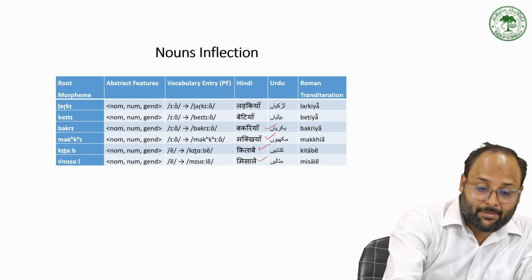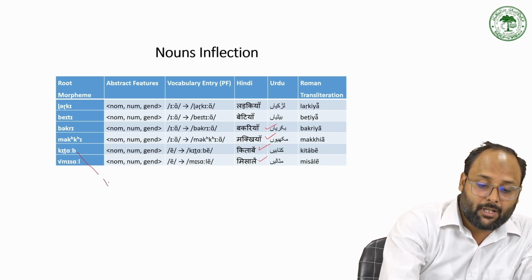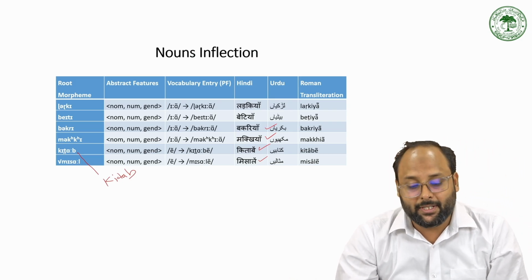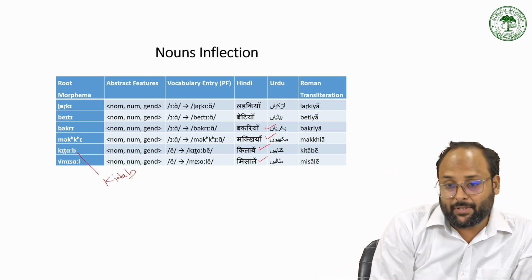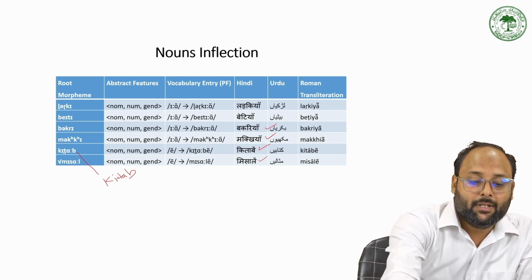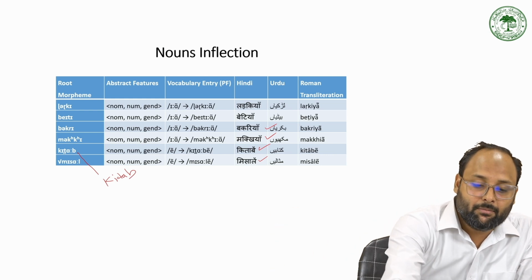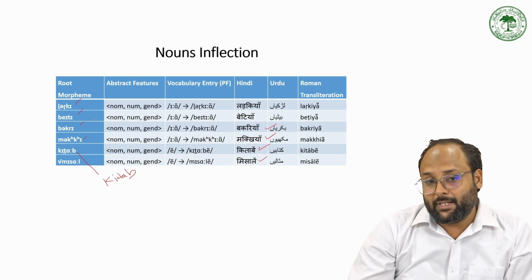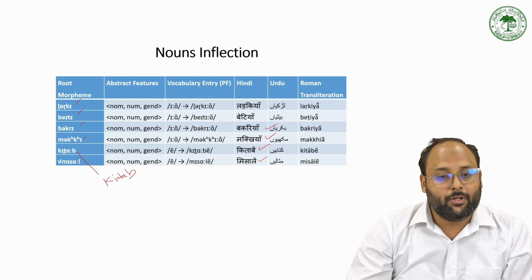So it is the exception that I told you, that kitab is an inanimate thing. It is not animate, it is a non-animate thing, but it is feminine. So there is no e marking after that, like in ladki, bakri, beti, makhi. We have the same pattern, e marking, for the feminine gender. But in this case, kitab is the feminine gender, but it does not have the e ending.